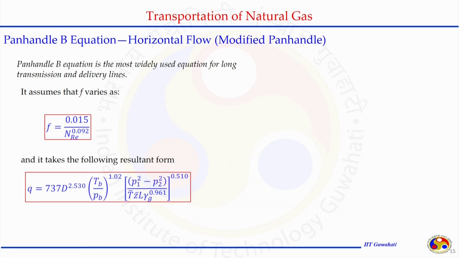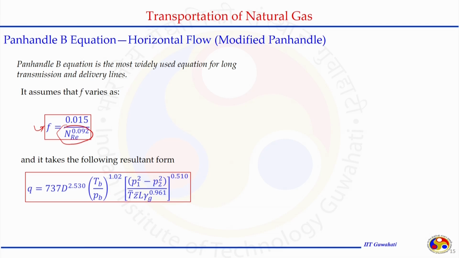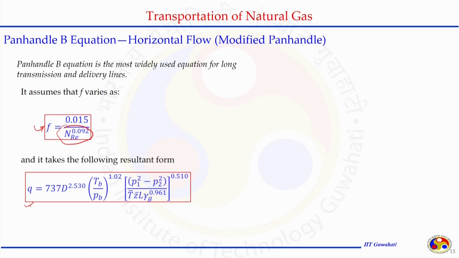In the Panhandle B equation, this is a modified form of the Panhandle A equation, where the power of the Reynolds number and the numerator coefficient are both modified a little bit to propose a more accurate equation to account for the relationship between Q and the other parameters, and the equation will take this form.